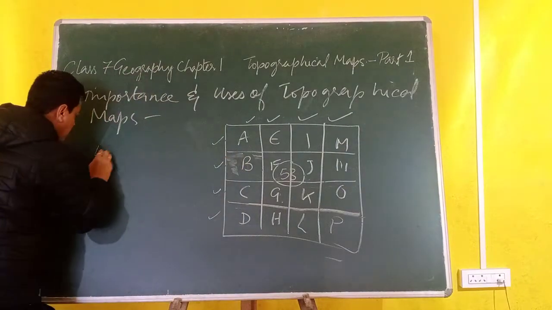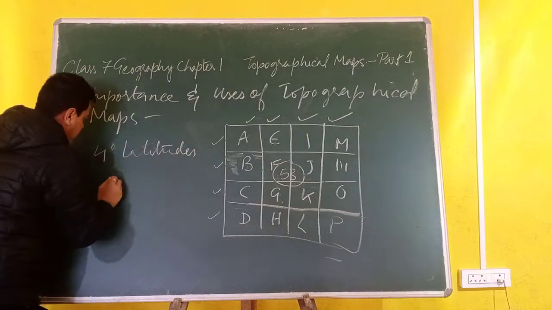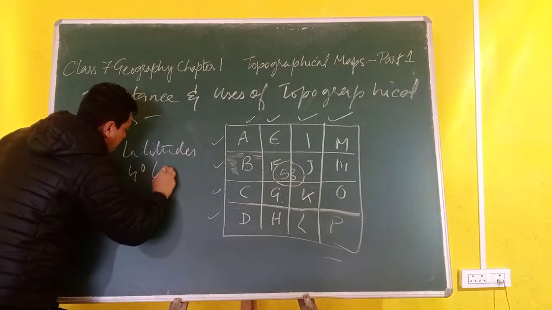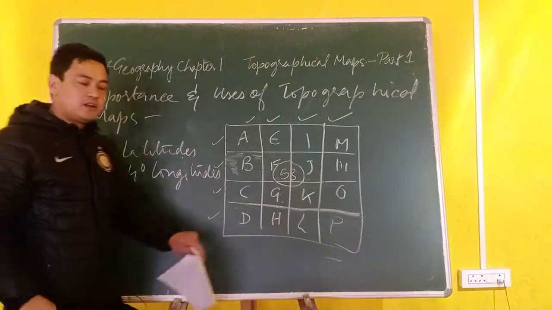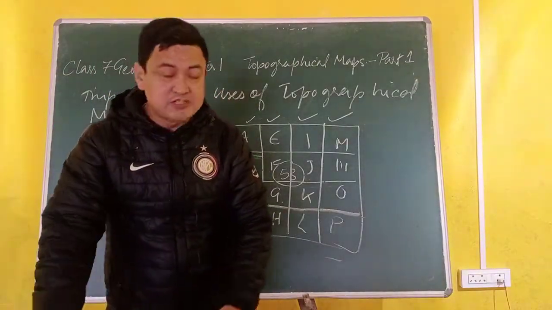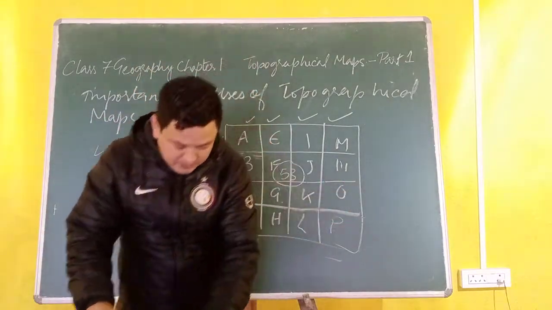So it is known as 4-degree latitudes and 4-degree longitudes. All these sheets are divided into 4-degree latitudes and 4-degree longitudes, which I'll explain when I do the scale in detail.